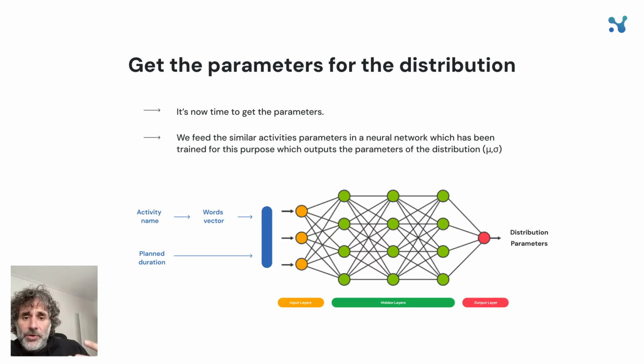So, okay, we have the distributions. How do you get the parameters? We basically have a network that takes as input the activity name and the planned duration. We turn the activity name into a word vector in order to get the similarity. We have a neural network that we have trained so that it outputs the distribution parameters for that activity.